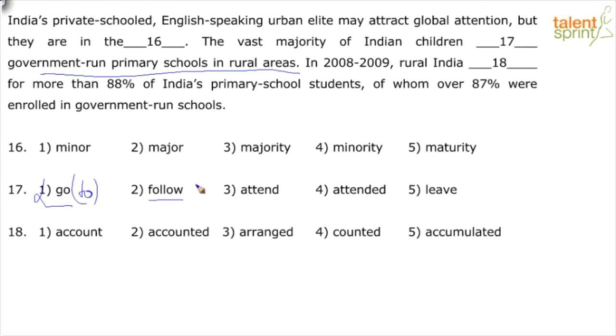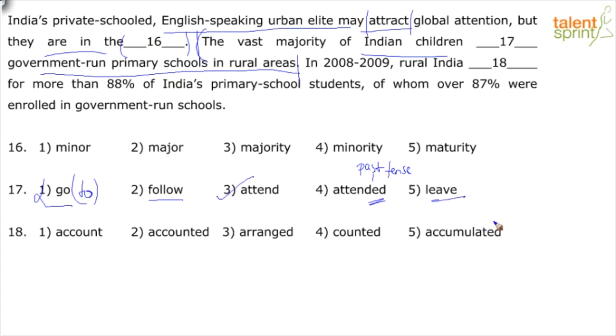They don't follow, right? Here, they're not following the government-run primary schools in rural areas. The vast majority of Indian children, where do they attend? If the English-speaking urban elite are in the minority, what about the rest of them? What do they do, right? So they attend is the right thing because they're talking about in rural areas, what schools do they attend? Attended again is not in the right form. It's in the past tense. The sentence is in the simple present tense. Look at the preceding sentence. It says may attract. Simple present tense. They are in the simple present tense, right?